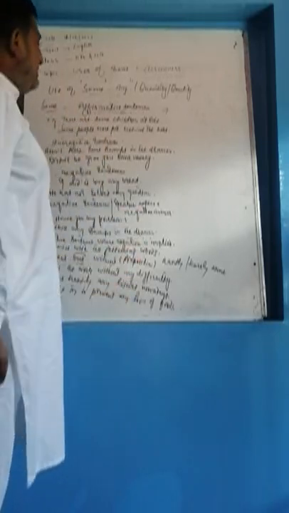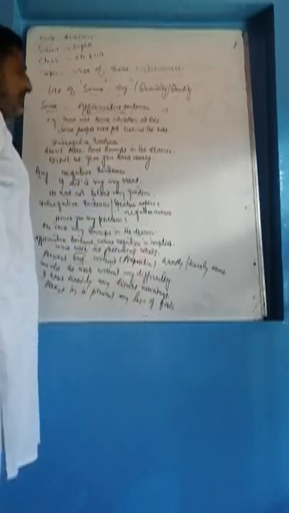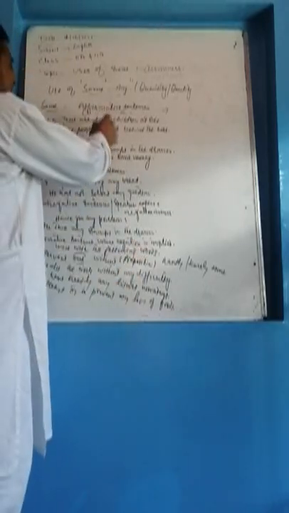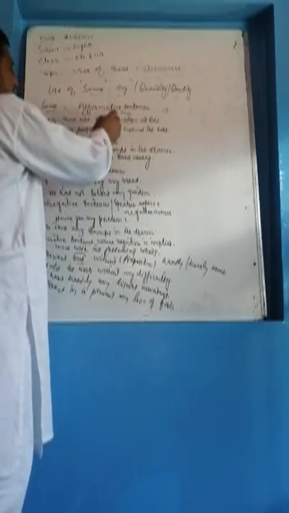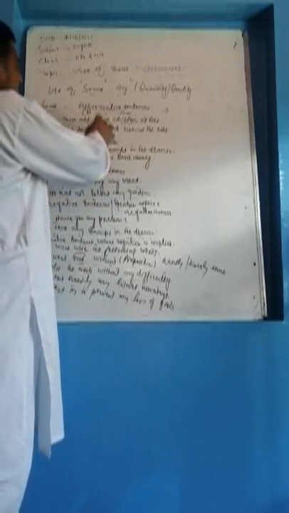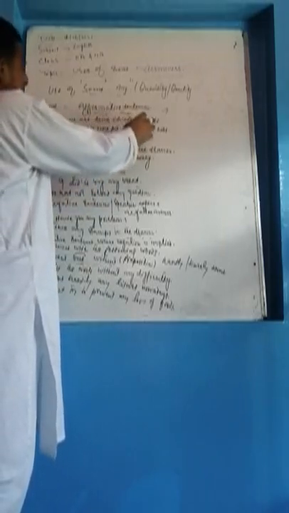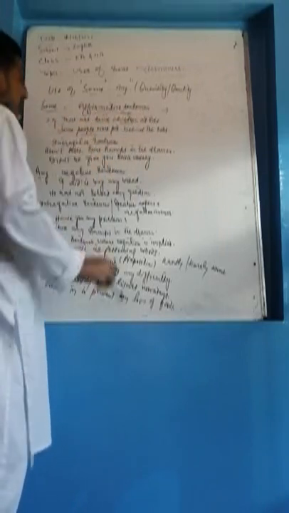There are some children outside. So some here is a determiner. Why? Because children is a noun, and before a noun we use this some. So in affirmative sentences, some is used. There are some children outside. Then again, some people. People here is also a noun and some is used. So in affirmative sentences, we use some.